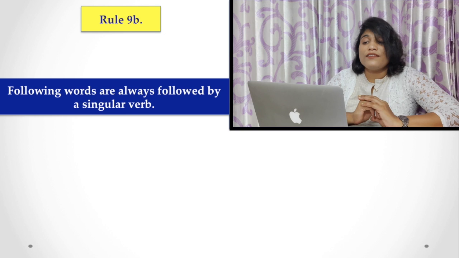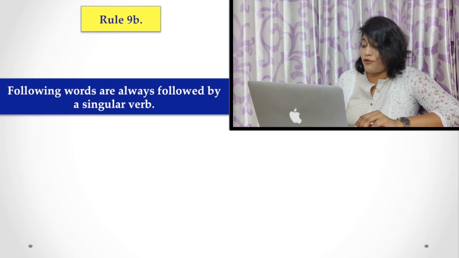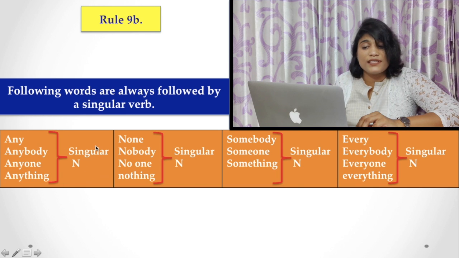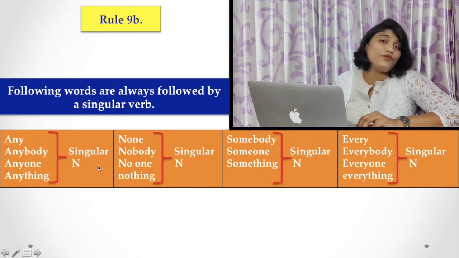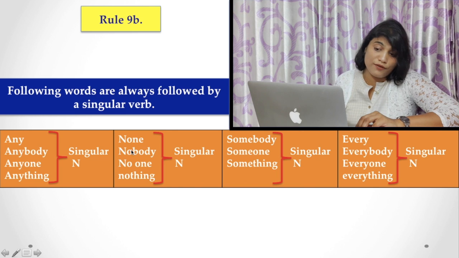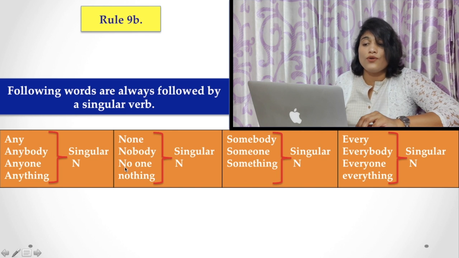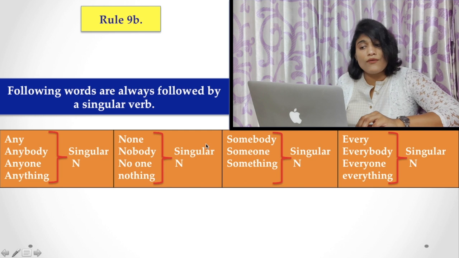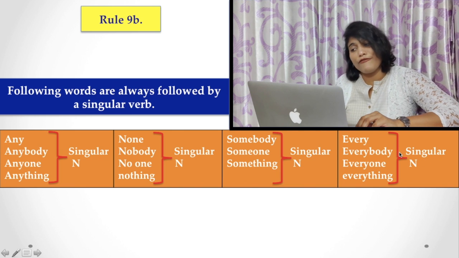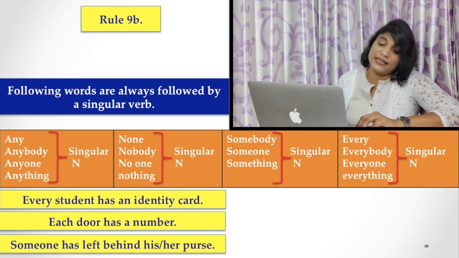Now, 9b, the following words are always followed by a singular verb. What are they? Anybody, anyone, anything. These are singular nouns, and you have to use a singular verb. Similarly, none, nobody, no one, nothing. If there is a singular noun, you have to use a singular verb. Similarly, somebody, someone, something, and everybody, everyone, everything are singular, and you have to use a singular verb with them.